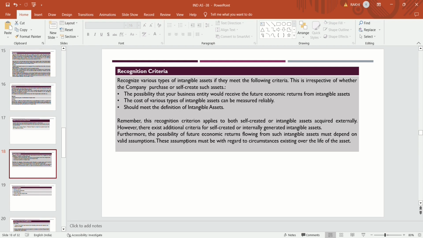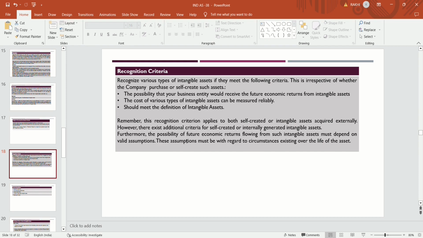The cost of the intangible asset can be measured reliably and it should meet the definition of an intangible asset. Remember, these recognition criteria apply to both self-generated intangible assets and those acquired externally.